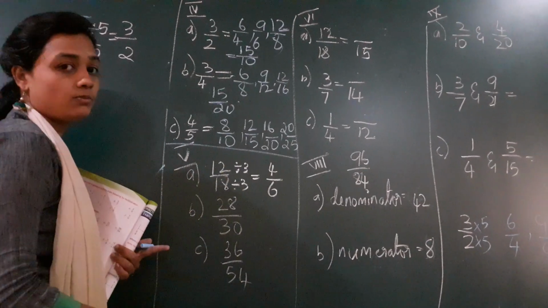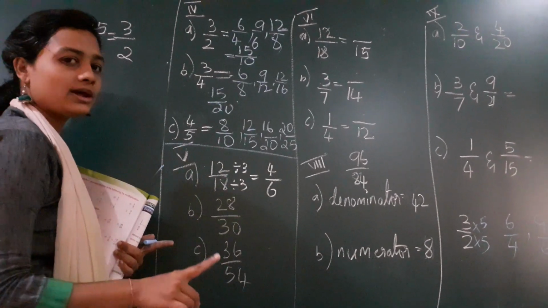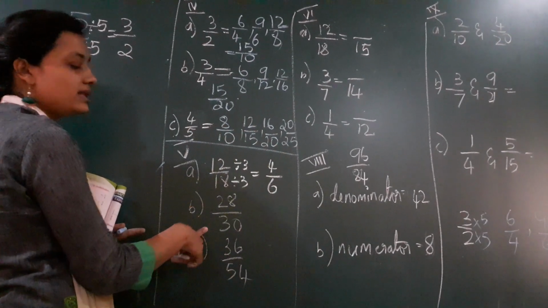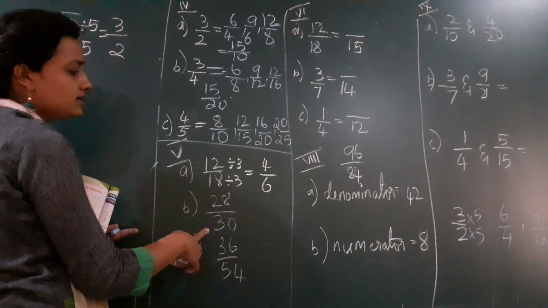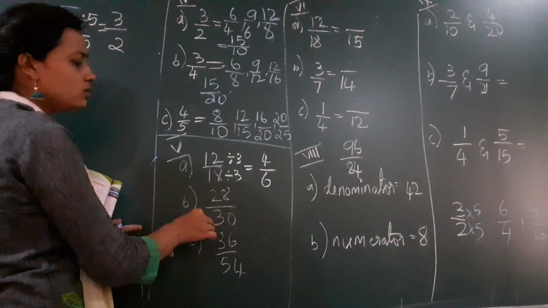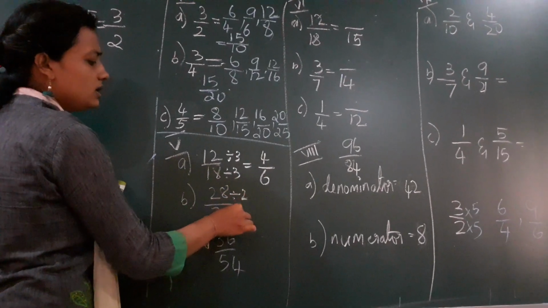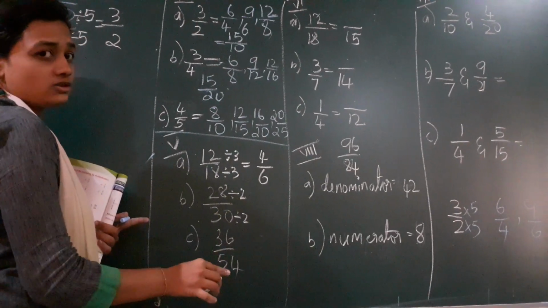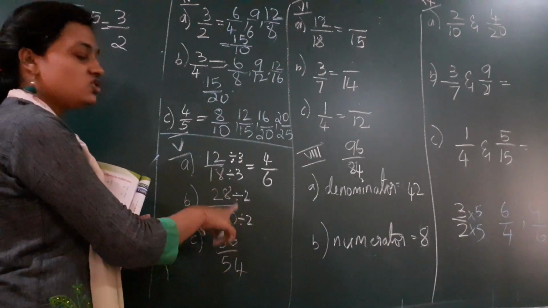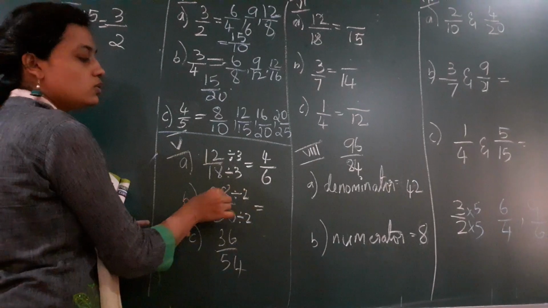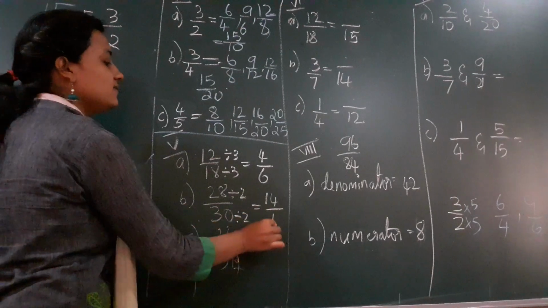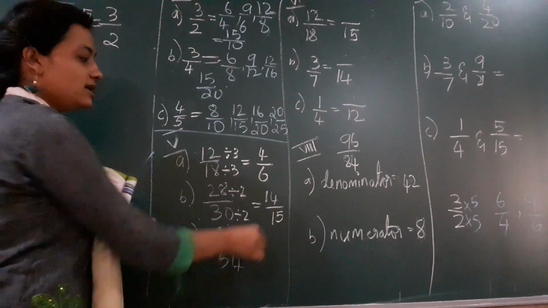I can divide with a different number also, children, but here they have asked for only one fraction, so we have found only one. Like this we can find many also. Okay. So we'll go for the next one. B, question 28 and 30. Very simply you can say both go in the 2 times table. If you don't know the other tables, you simply take the 2 times table, children. Maximum fractions will go in the 2 times or 3 times table also. So first you can check with 2. If I divide with 2, what is the answer I get? This is 14 and this is 15. You got the equivalent fraction here.